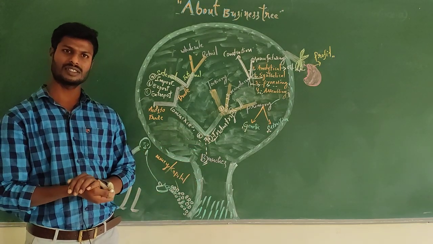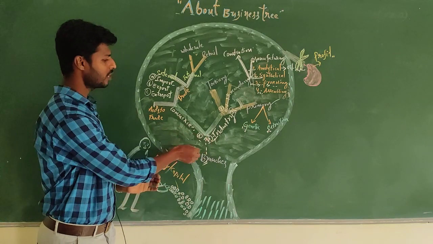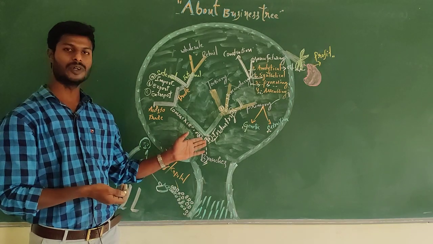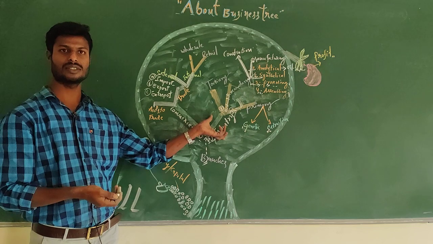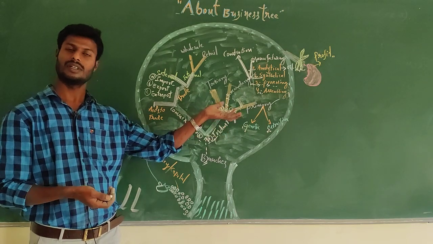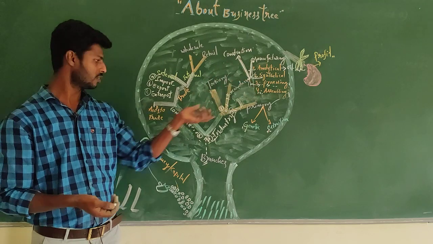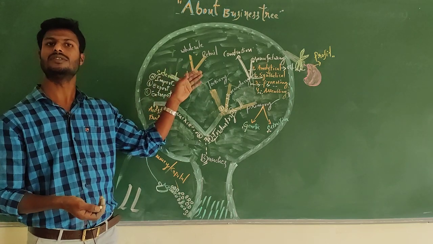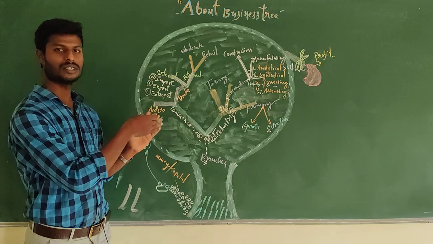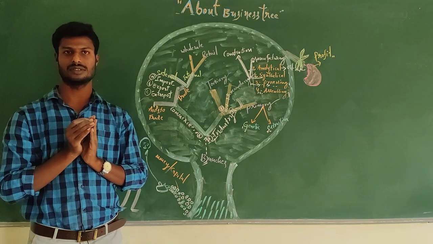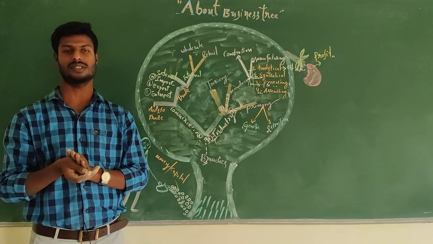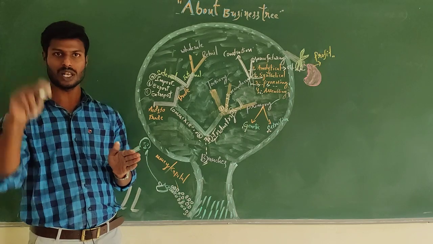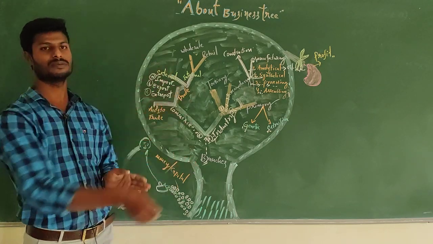See here, business means related to industrial activities and commerce. In the subject business, we discuss various types of industries, their activities, their products and processes, commerce, types of trade and the process. In total, as per NCERT, we have 12 models, all the 12 models pertaining to this business tree.